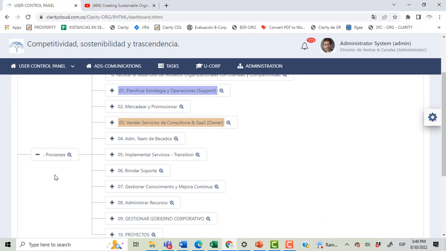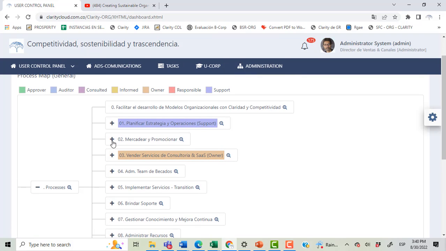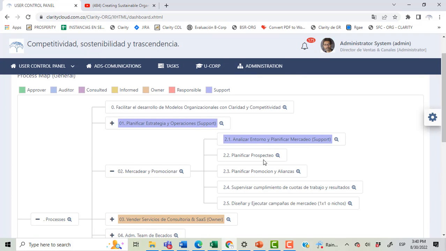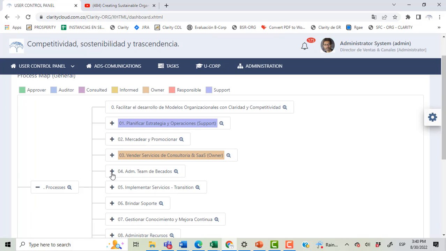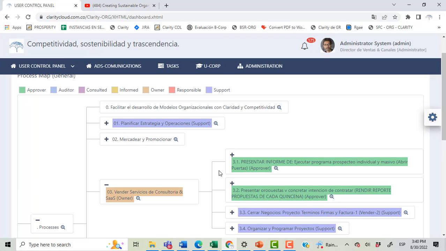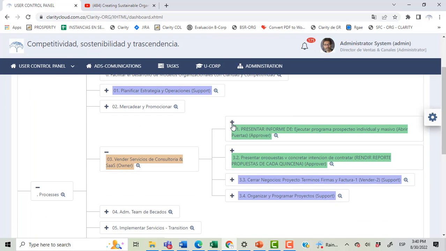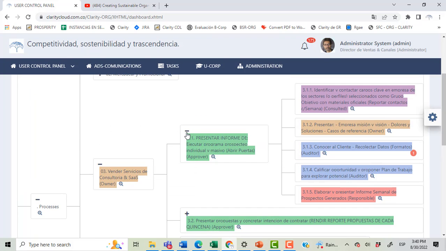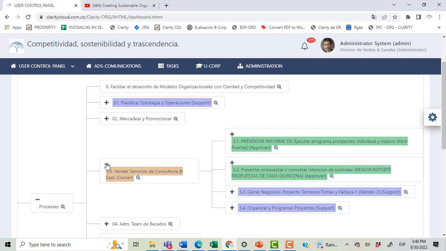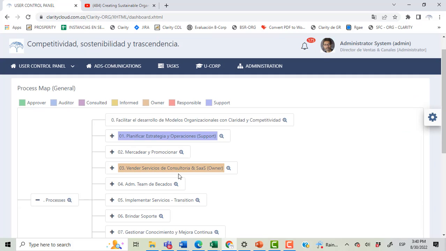In this case, you can see all the processes of the company, and each process is divided into sub-activities or sub-processes, and many of them can have several levels of disaggregation. In this way, all the processes of the company are published so everybody can learn about them.